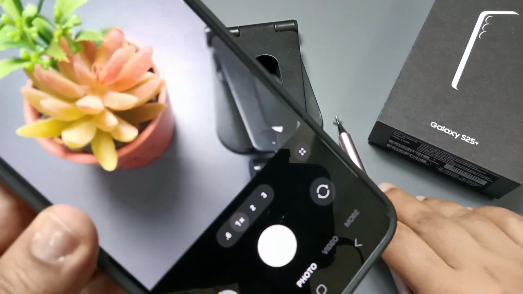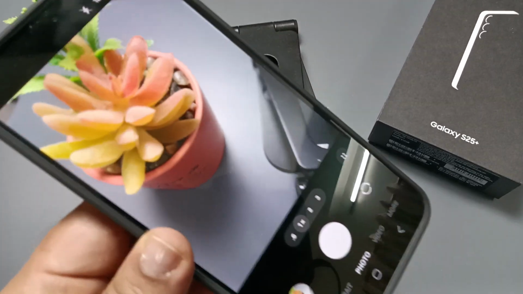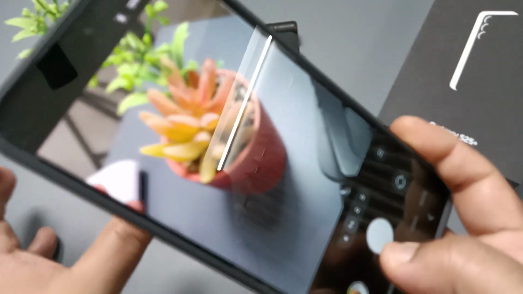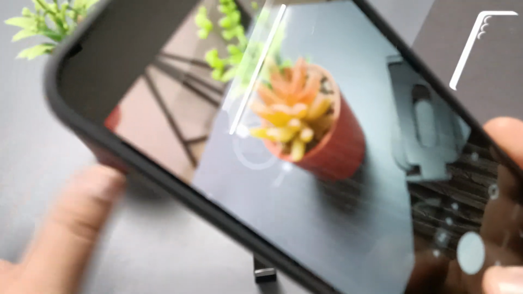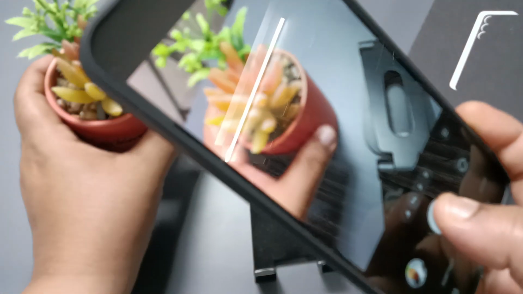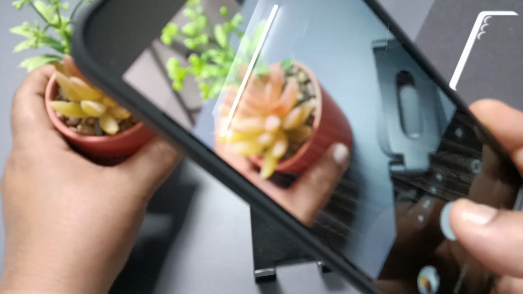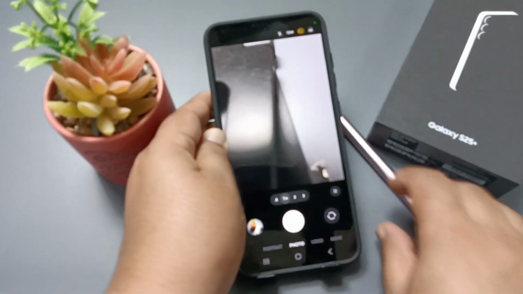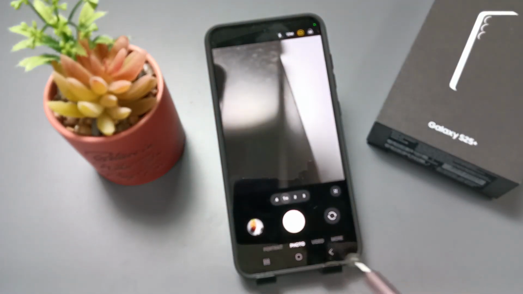Now I am going to take a motion photo. Okay, yeah, now open the gallery.